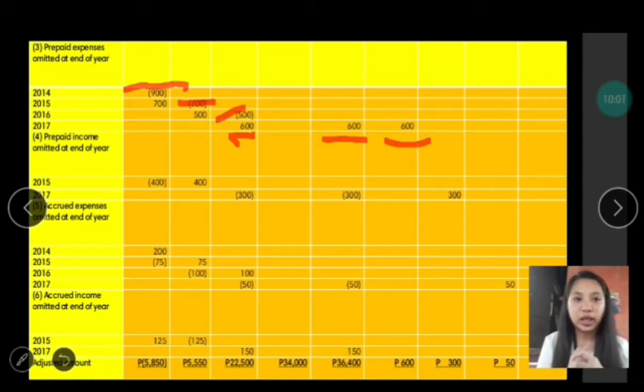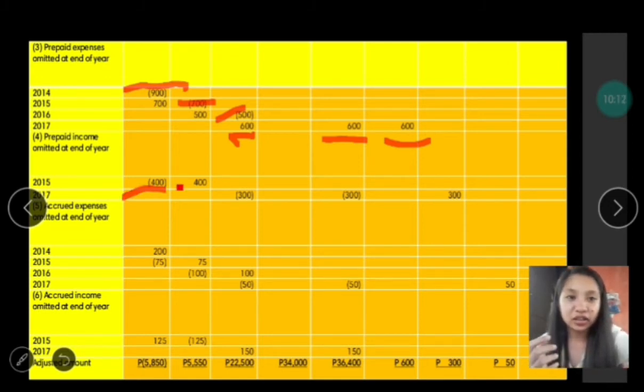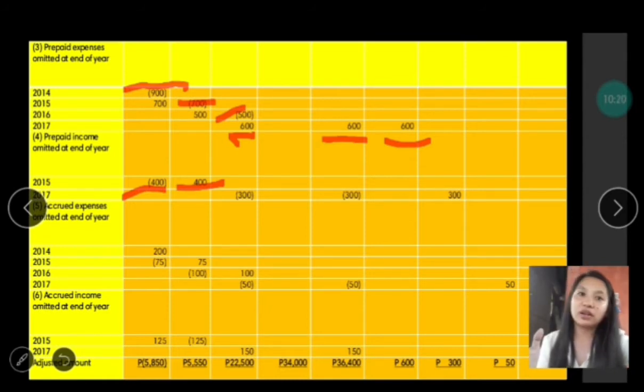That is why if we have a prepaid income for 2015, it will not be recognized as income. That is why it is being deducted here and being added in the next year, because we can add it in 2016. Since it is an income, we have to add it to the net profit for the 2016 year and deduct it in 2015, since it's not recorded as income, as we all know. And for 2017, we deduct it also because it is still not recognized as income in that year.